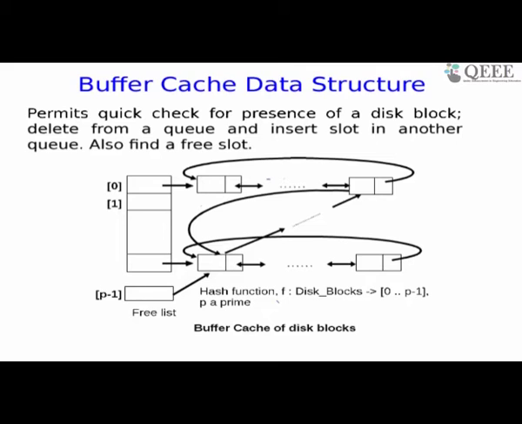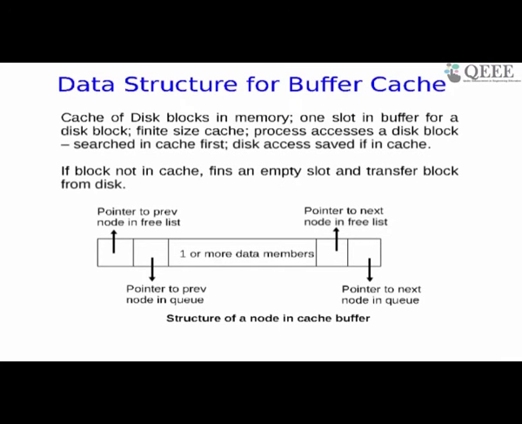Now if you go one slide before and look at slide 39, you can see what the intrinsic structure of one node in this organization is. There are 4 linked fields. One says who is my next neighbor, who follows me in the same queue, who is behind me in the queue.